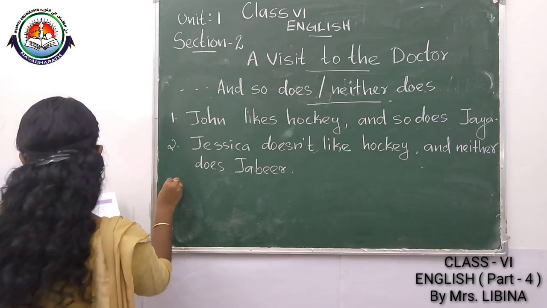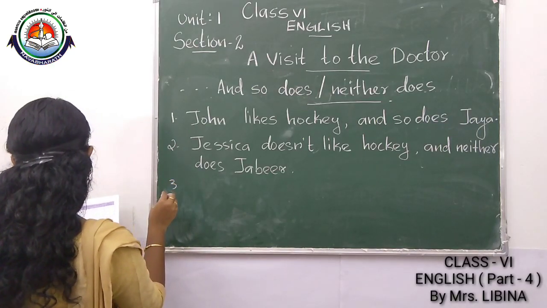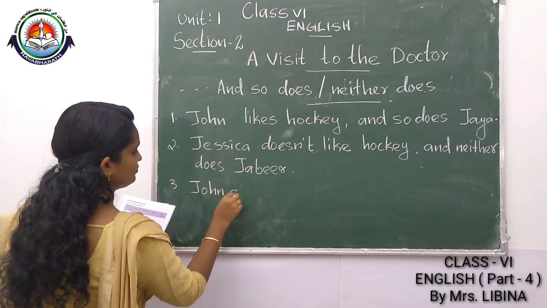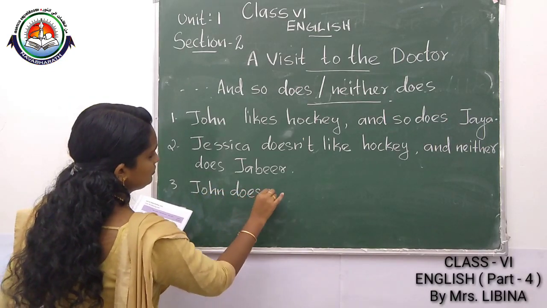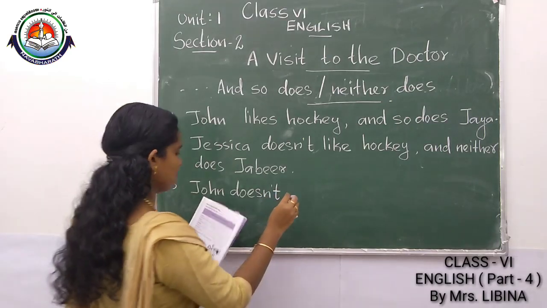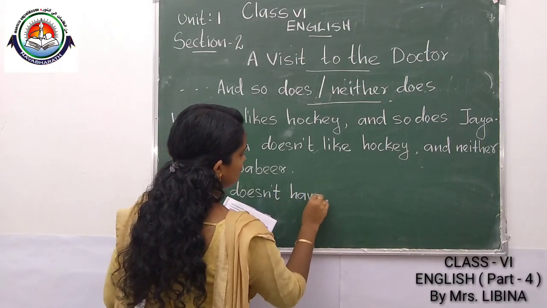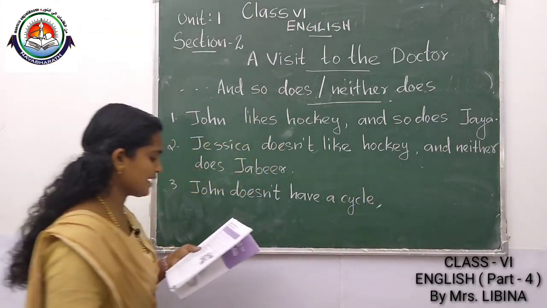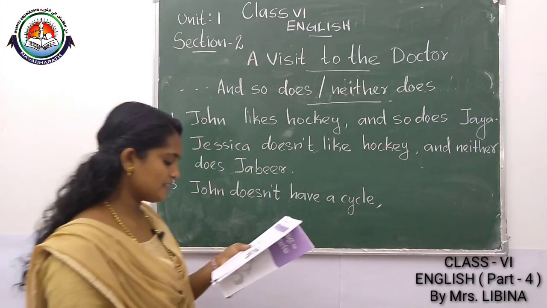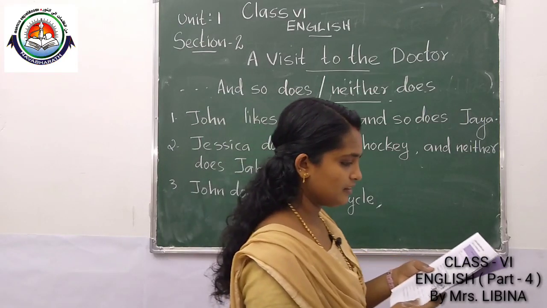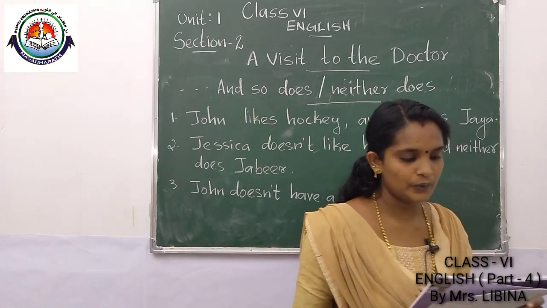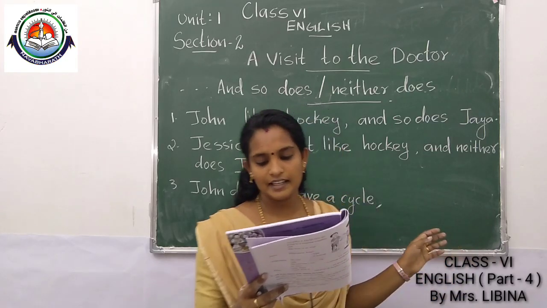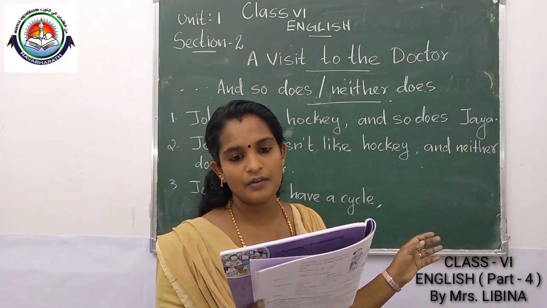One more example I will give. John doesn't have a cycle. Then who doesn't have a cycle? Yes, who? John doesn't have a cycle. Then who doesn't have a cycle?